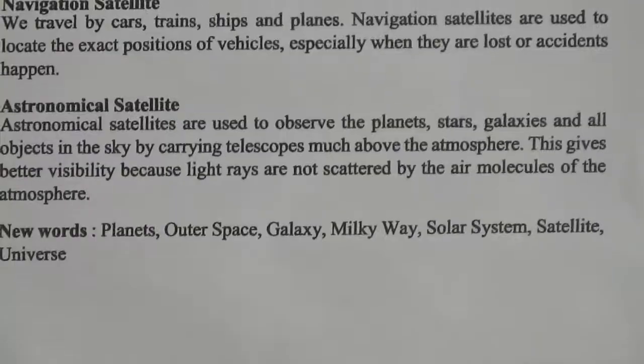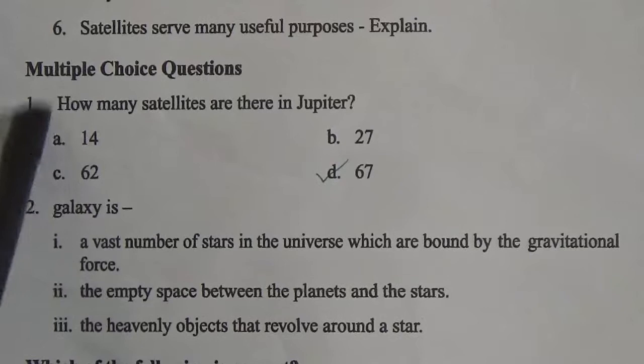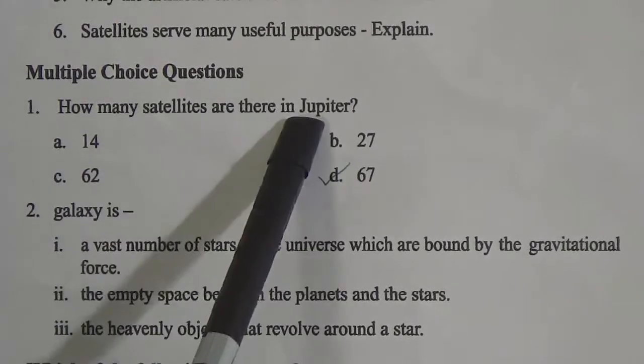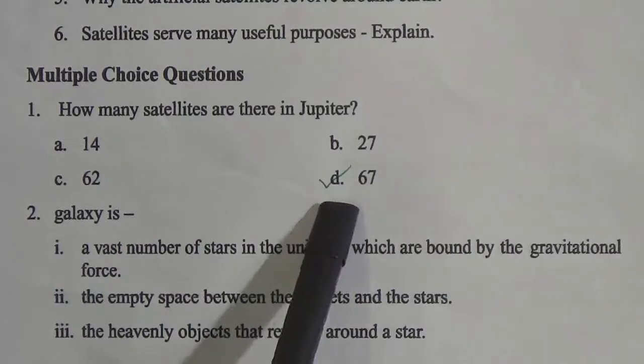Students, now come to here. This is page number 132. MCQ of this chapter. Number 1 MCQ here is, how many satellites are there in Jupiter? Answer is D number, 67.